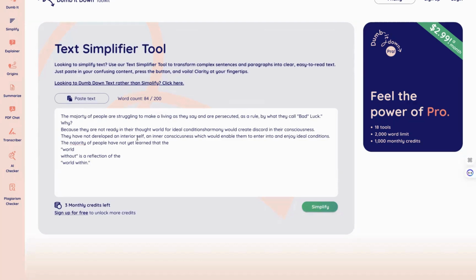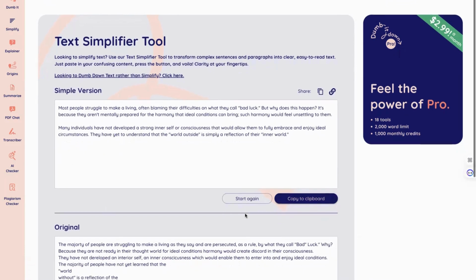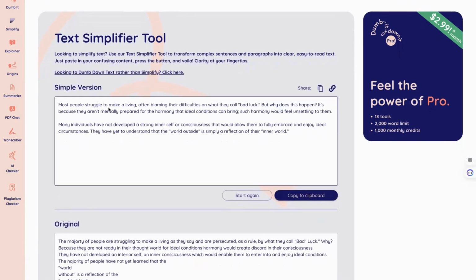So this talks about bad luck and people thinking they're the ones falling into this bad luck without knowing. This is something you can kind of understand, but say we want to simplify it even more without having to think about how it's understood. So this is what simplifies the text. It basically says most people struggle to make a living, often blaming their difficulties on bad luck and different things like that. It takes the text and simplifies it 100%, where a reader can really understand what that part of the book is talking about.